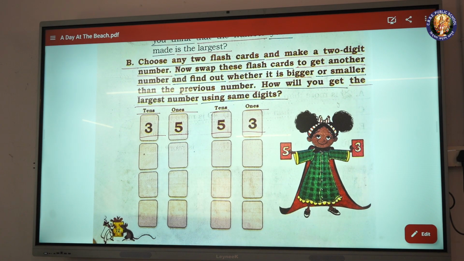B. Choose any two flashcards and make a two-digit number. Now swap these flashcards to get another number and find out whether it is bigger or smaller than the previous number. How will you get the largest number using the same digits?